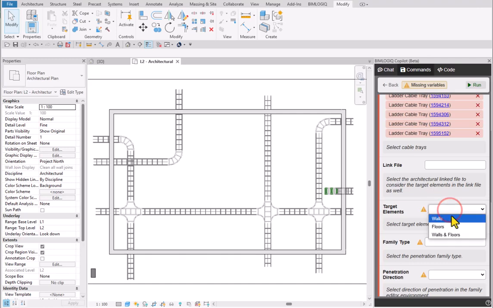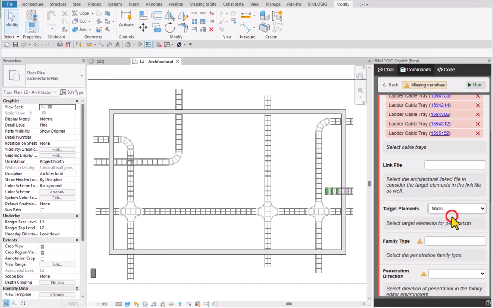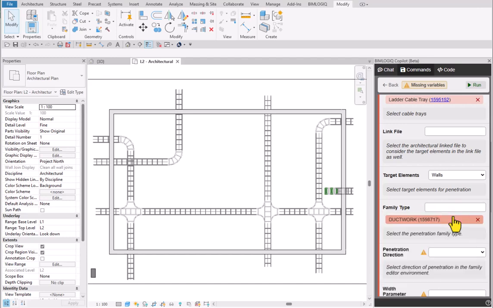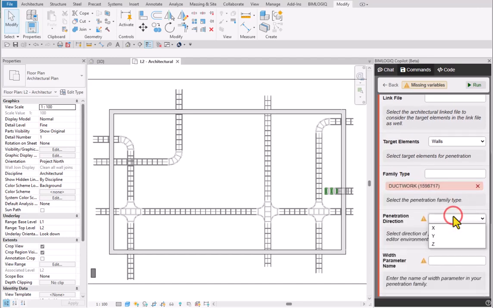Now, define the target elements for the penetrations. Use the Target Elements option to choose walls, floors, or both. Choose the family type that will be used as the penetration. This family will be placed at the intersection points. Select the penetration direction as defined in the family editor. This determines how the family is aligned with the host element.